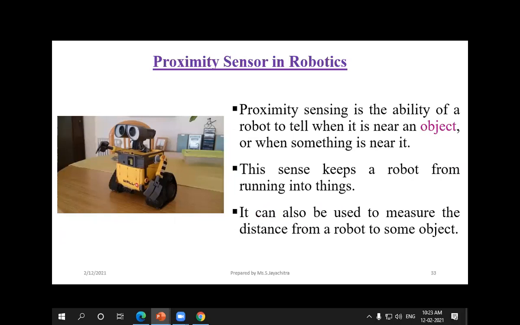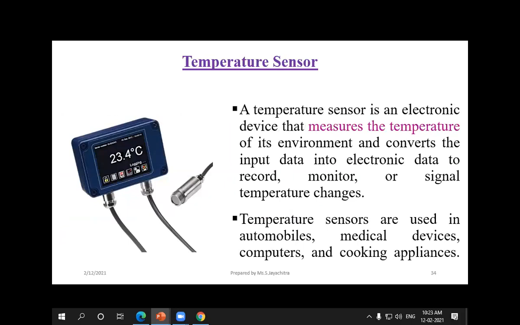And the temperature sensor. In the COVID period, we used to have a daily temperature checkup. It measures the temperature of the environment, helps record the information, and we can monitor it and give treatments accordingly. Mainly, temperature sensors are used in automobile applications, medical devices, computers, and cooking appliances.